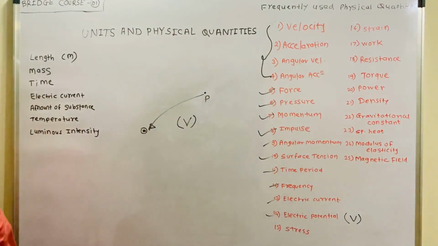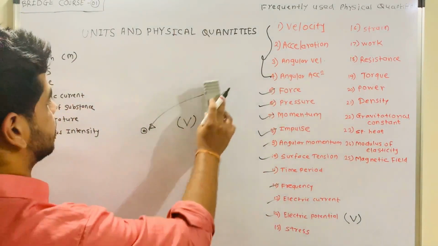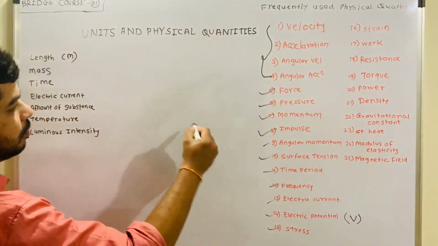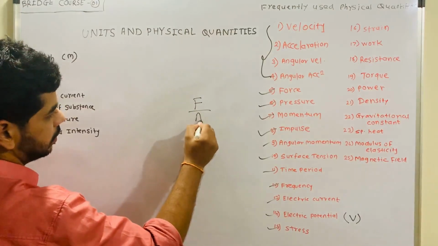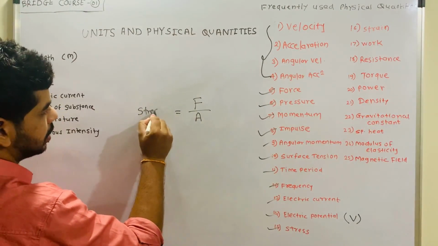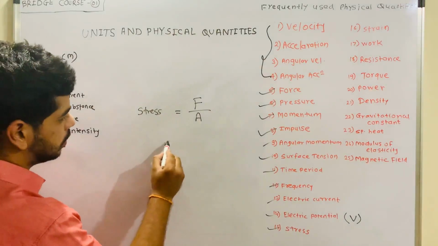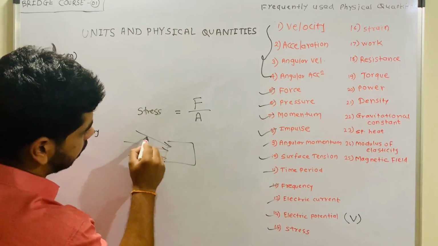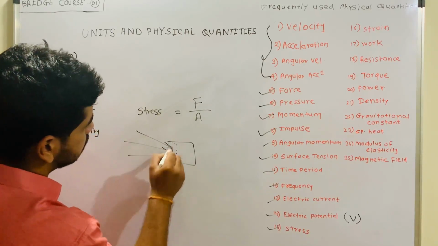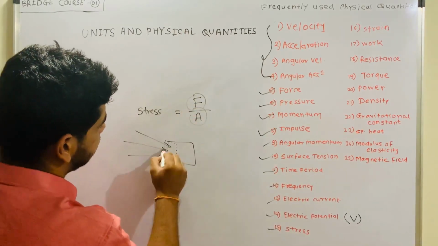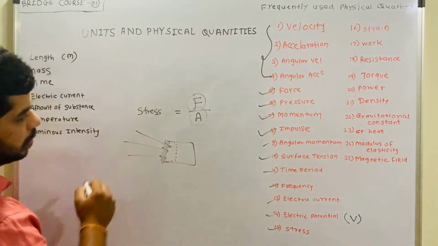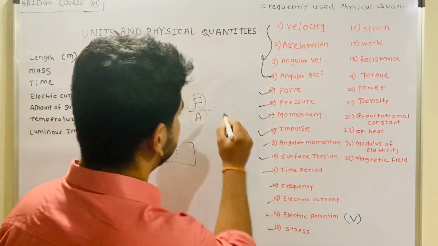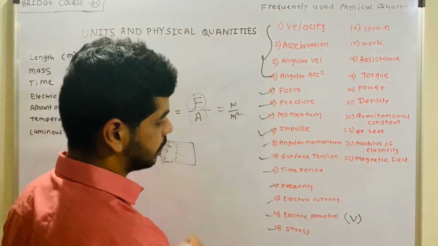Is it fine? Now let's talk about the stress. What is meant by stress? The stress is deforming force per unit area. Suppose this is a body and you are applying a force on that. Because of that it gets deformed. So that deforming force upon the area of application of that force, we can call stress. Its unit is the same as pressure, so Newton per meter square.